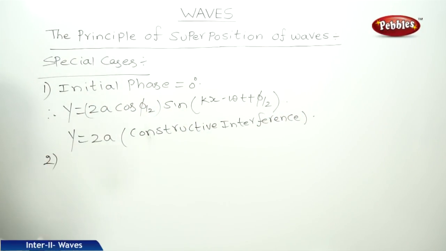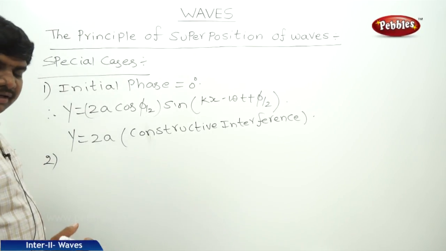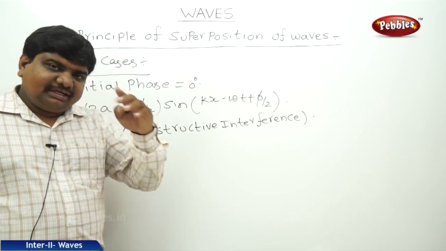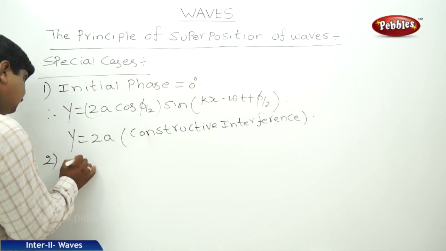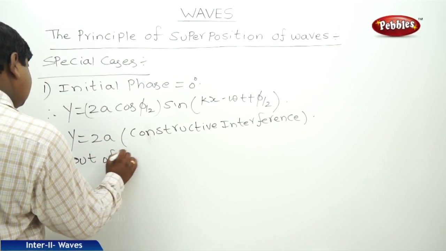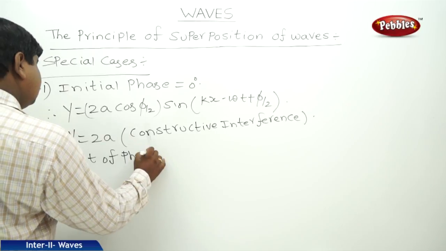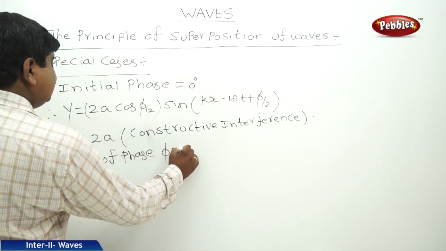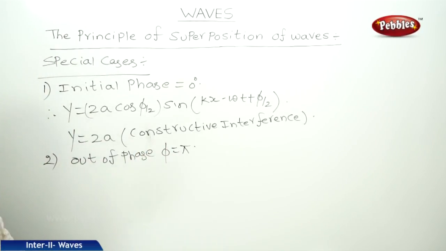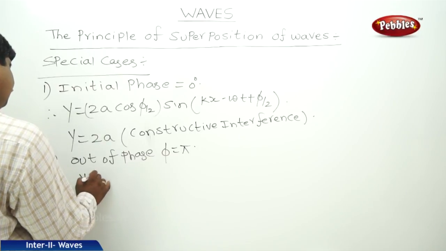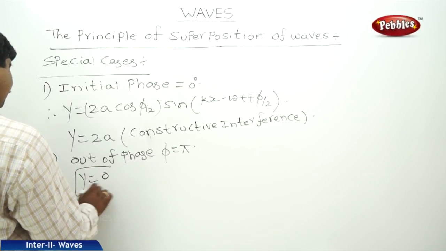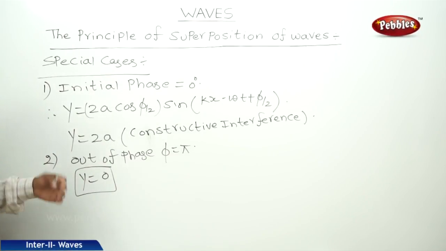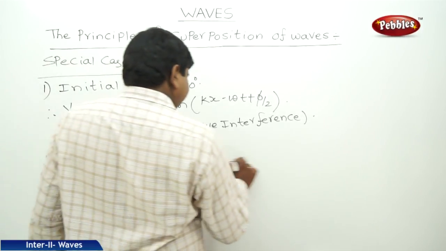Second case, if the phase is phi, it means the wave which is incident and reflected, they both are out of phase. Phi is equal to pi. Therefore, y is equal to 0, because of the out of phase, like this.